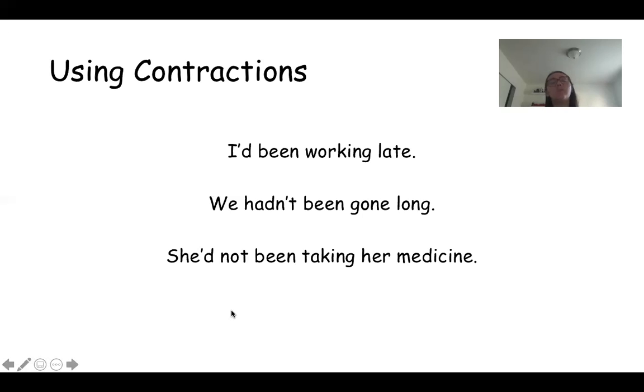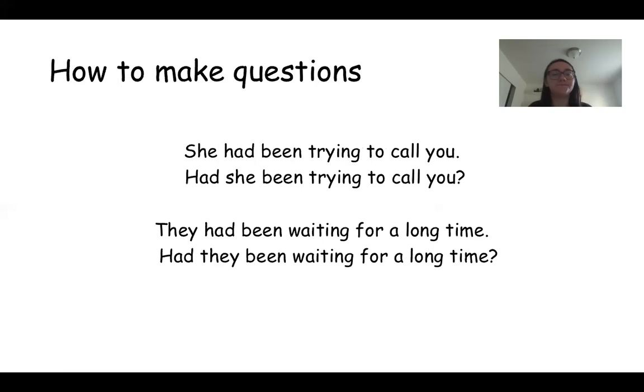So she'd not been taking her medicine is just saying she had not been taking her medicine, which people say all the time. But when you say, oh, she'd not been taking her medicine, or he'd not been walking to school, it sounds kind of funny to native English speakers, but it's still correct.